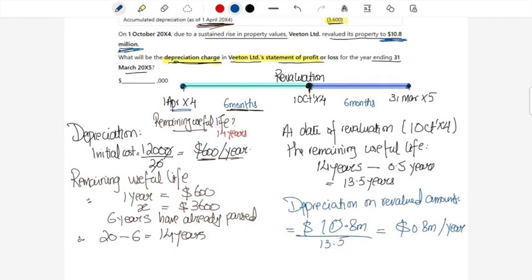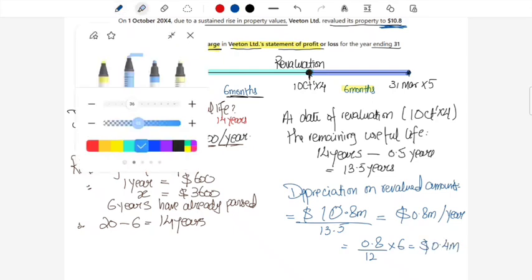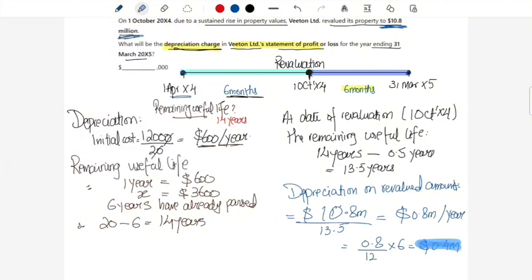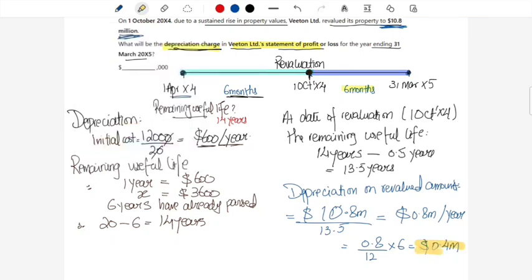But notice how we just want the depreciation charge for 6 months. So what we will do is we will take the 0.8 divided by 12 multiplied by 6, and that should give us 0.4 million. This is going to be the depreciation charge on the revalued amount for the remaining 6 months.